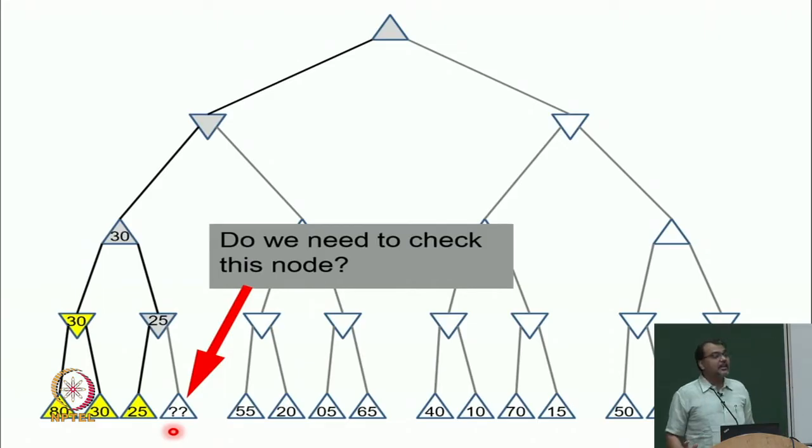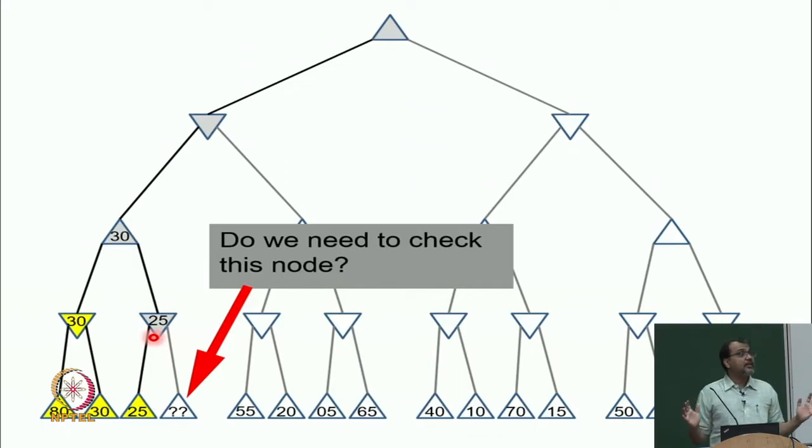Let us say this value, what can it be? It can be less than 25 or greater than 25. It could be greater than 30 for all we know. But let us say it is greater than 30, then what is the parent going to do? Go left, and when it goes left, the value would be, come on, this is important.